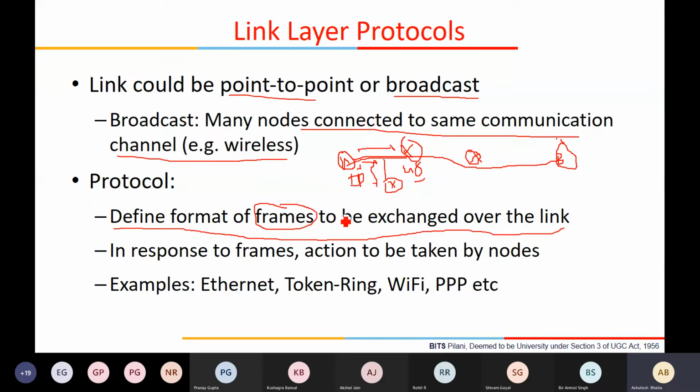Therefore, your task is to deliver the data over this link in a reliable manner. In terms of reliability, it actually depends. Usually in Ethernet, you really don't care about reliability here. It's just like UDP: I will send the packet and that's done. I will not take care of any retransmissions. Whatever retransmissions have to be done will be taken care of by the transport protocol, which we know, once B does not receive the data, it is anyhow going to time out and A will resend the data.